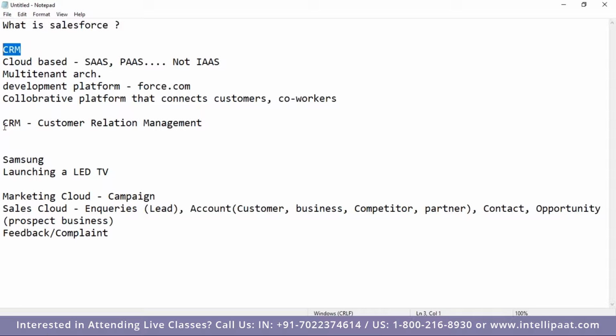Shravan. So you mentioned that an opportunity is more like a prospect business where there could be a potential that the customer can convert into an account for us in the future. So my question is, would there be a scenario where... Just a minute. I'm sorry to break you. Opportunity is not that where a customer in future we are converting.